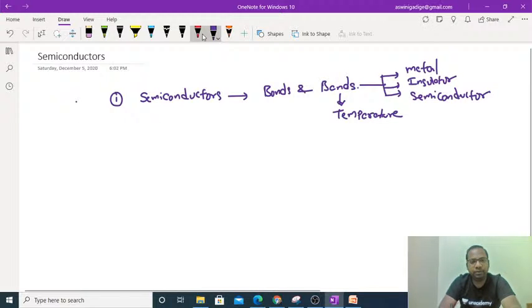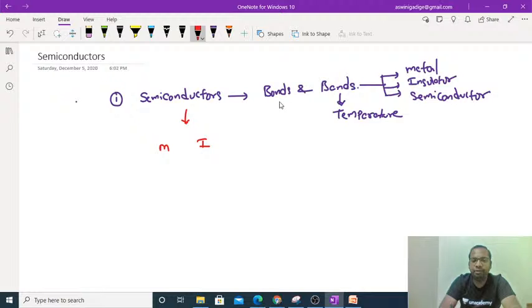So I will give you a little bit of introduction regarding this one. A semiconductor is one whose conductivity or resistivity or all the properties lie between the metal and the insulator. That's why it is called a semiconductor. We can also call it a semi-insulator, but it will give a negative sense. So that's why we call it a semiconductor.